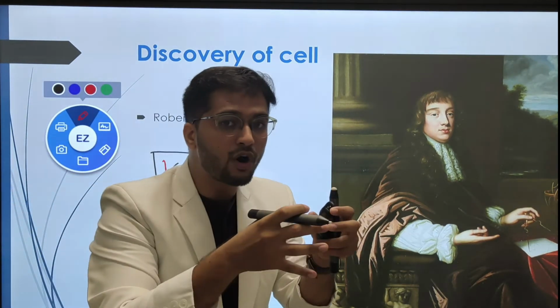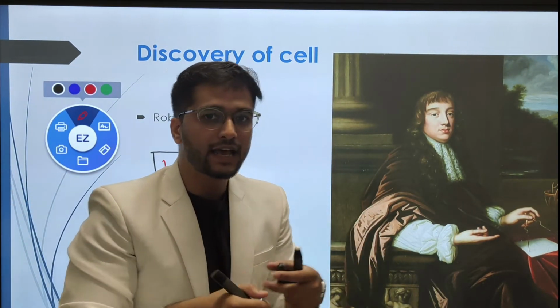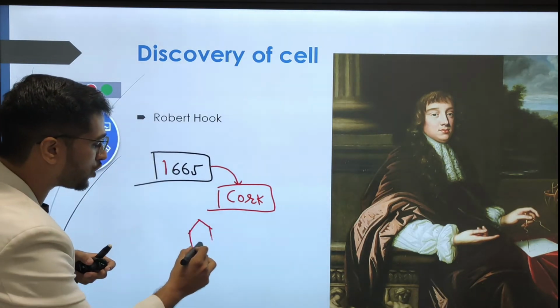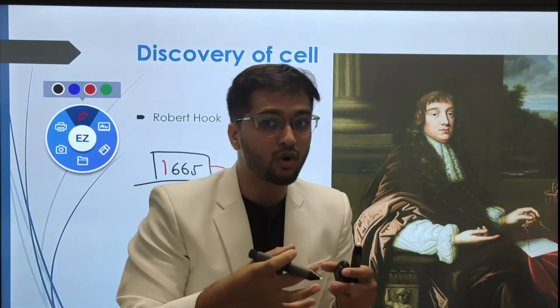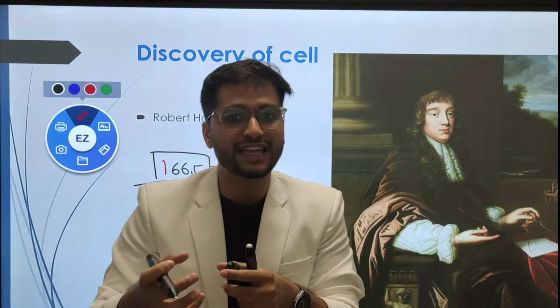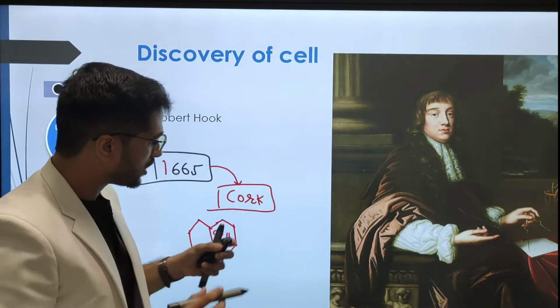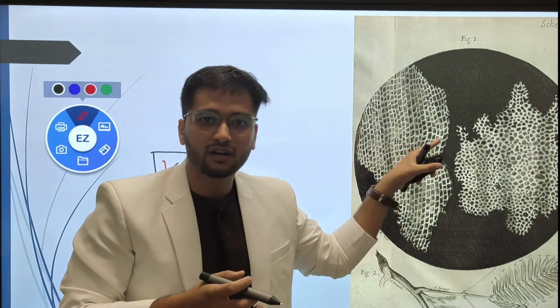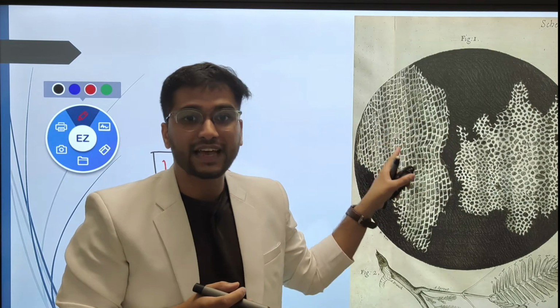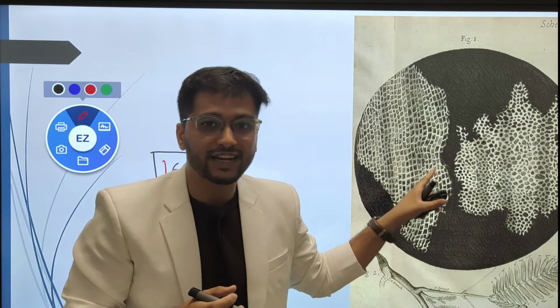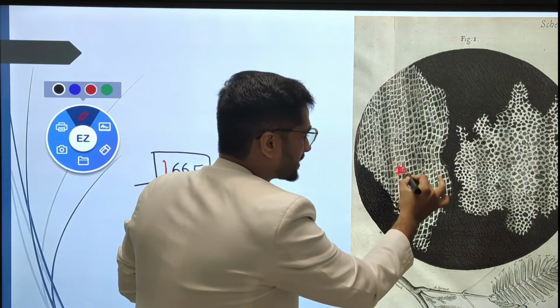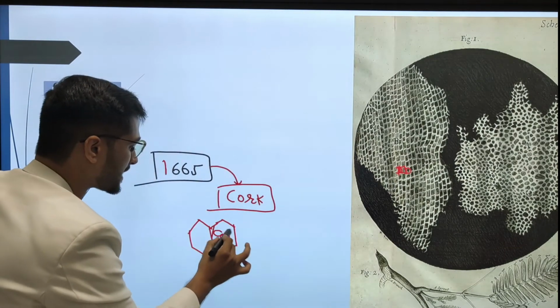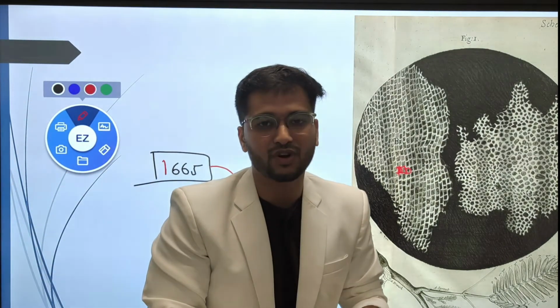He prepared a slide of cork and looked at it, and he found that some closely packed boxes were present. These tightly packed compact boxes were given the name cell. So how does this slide of cork look? The appearance of the cork slide was like a honeycomb, composed of tightly packed boxes, and in Greek these boxes are called cells. So he gave the name cell for the first time.